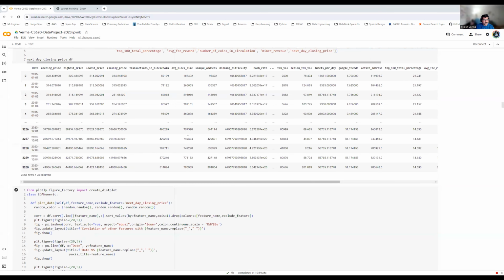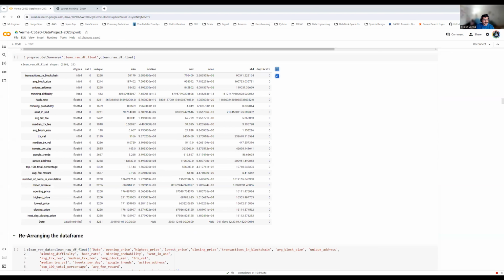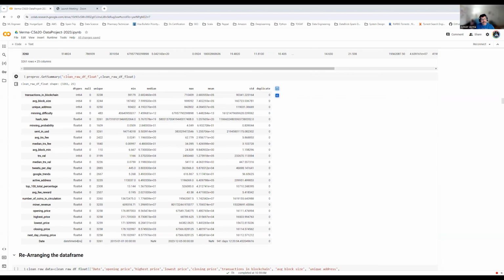So that information is available in the summary part. As you could see here, I am calling the get summary method and passing the data frame information. It will show all the data types, if there are any nulls, unique records, any duplicates, mean, median, mode, etc., to get the high-level information.